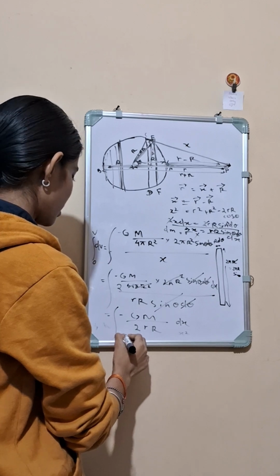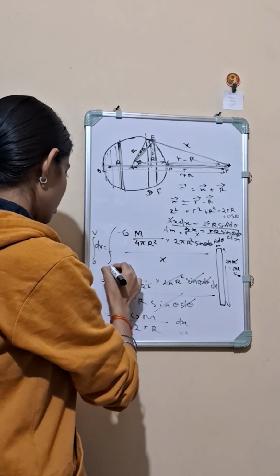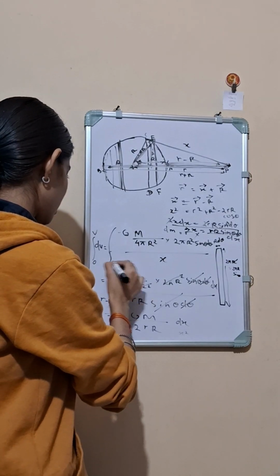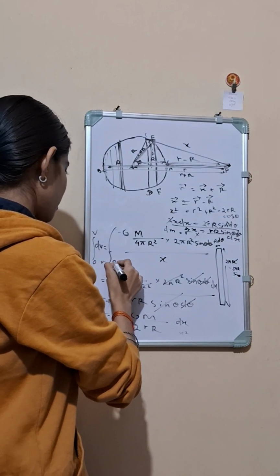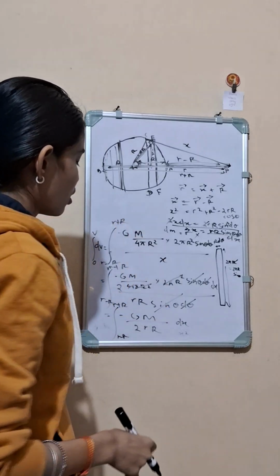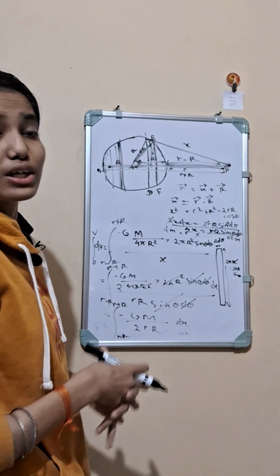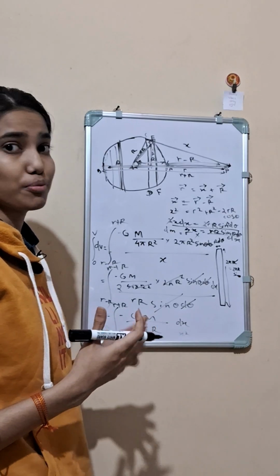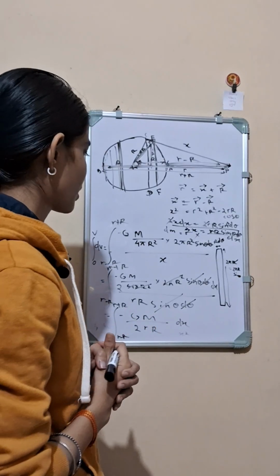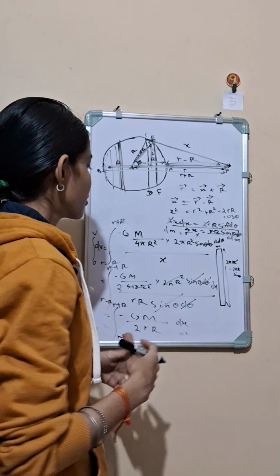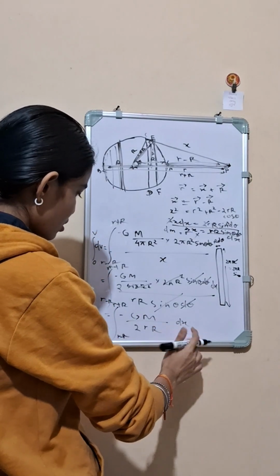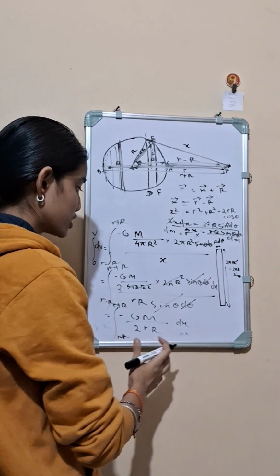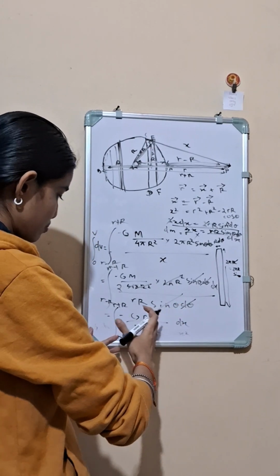Small r minus capital R to small r plus R, and here also small r minus small r plus R, small r minus capital R to small r plus R. Everything I am doing is according to the book of mechanics written by D.S. Mathur. So you can refer to the book. And now I am integrating this. Here everything is constant. You can take it out of the integral.